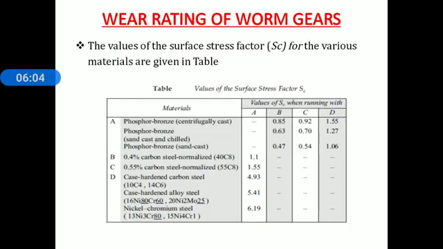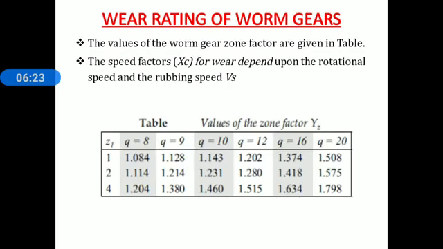The values of surface stress factor S suffix C for various materials are tabulated below. Everyone observe this table carefully, and in that table the values of surface stress factor for worm and worm wheel are given. The values of worm gear zone factor are again tabulated in this table, which is shown on the screen.